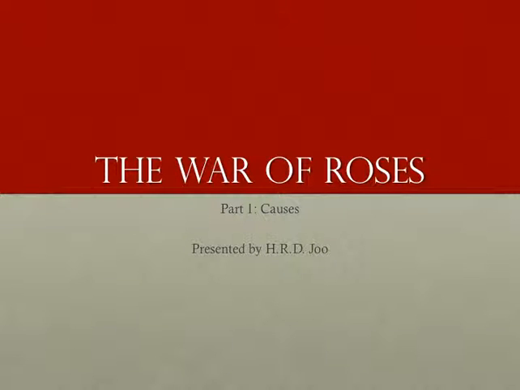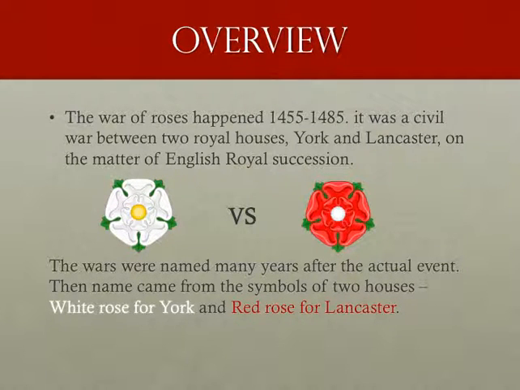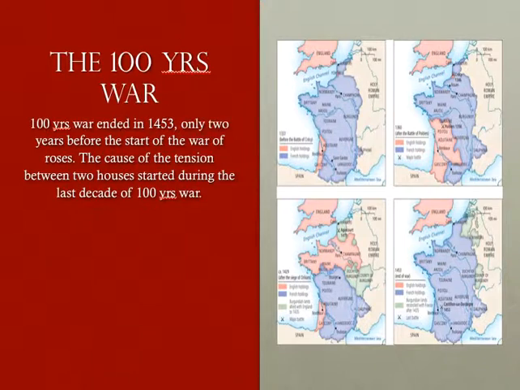Hello. In this video, I'm going to talk about the causes of the War of the Roses. The War of the Roses happened from 1455 to 1485. It was a civil war between two royal houses, York and Lancaster, on the matter of English royal succession. The war was named many years after the actual event, in the 19th century. The name came from the symbols of the two houses, a white rose for York and a red rose for Lancaster. That's why it is called the War of the Roses.